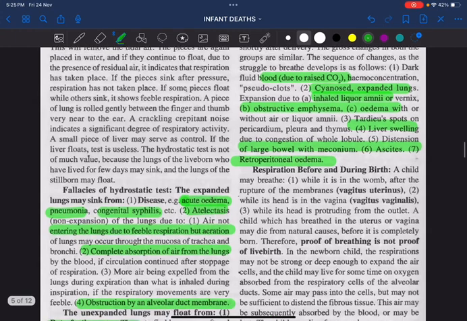Fine. What do you mean by respiration before and during birth? After the rupture of the membranes, the child may breathe in the mother's womb. That is called vagitus uterinus. Sometimes the child may breathe while its head is in the vagina. That is called vagitus vaginalis. Remember, proof of breathing is not proof of live birth. That means if a child has breathed, it doesn't indicate a live birth. Why? Because the child may have breathed within the vagina or within the uterus but has been born dead.